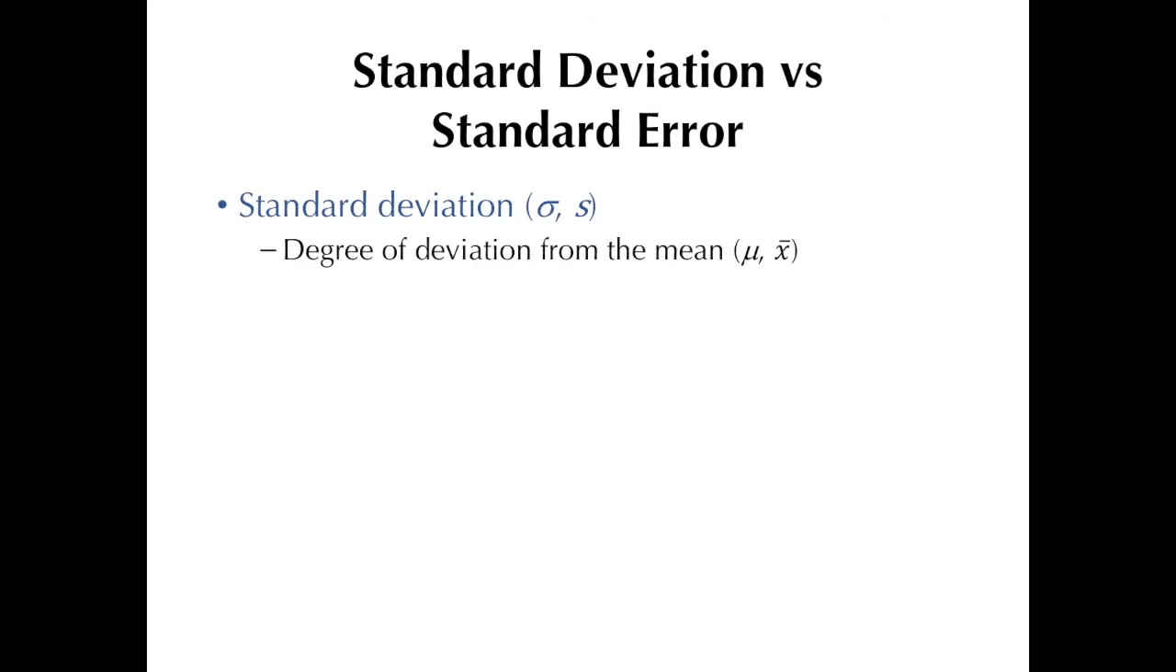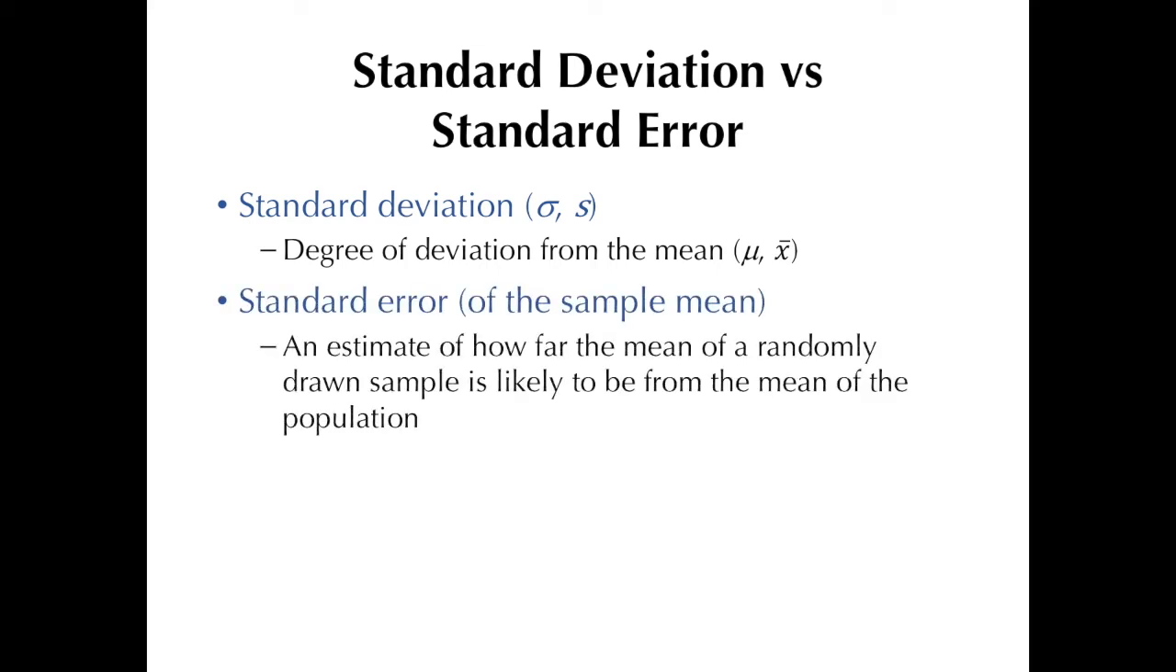Now, if the standard deviation is a calculation that gives us an idea of the degree of deviation of measurements from the mean, the standard error, or more accurately, the standard error of the sample mean, on the other hand, is an estimate of how far the mean of a randomly drawn sample is likely to be from the mean of the population from which the sample was drawn. Of course, the true population mean is unknown, so the best we can do is to make sure the estimator that we're using produces an unbiased estimate of the population mean.